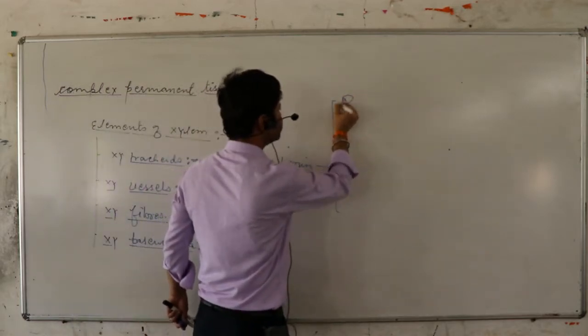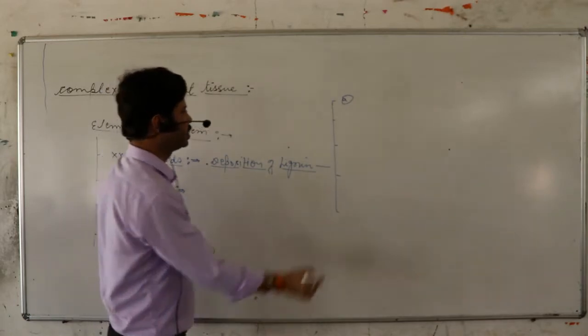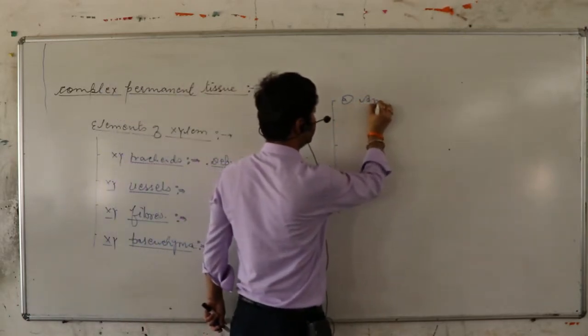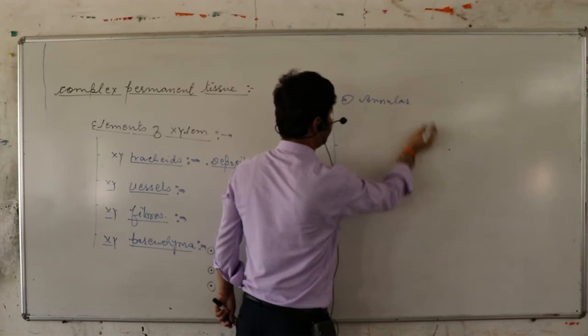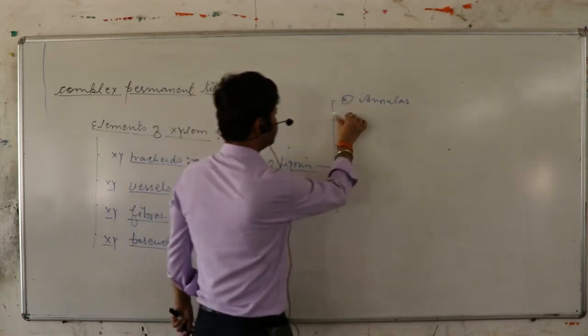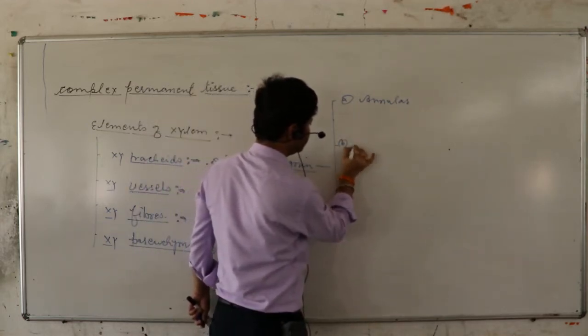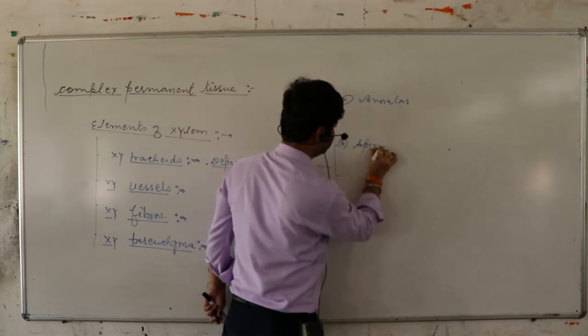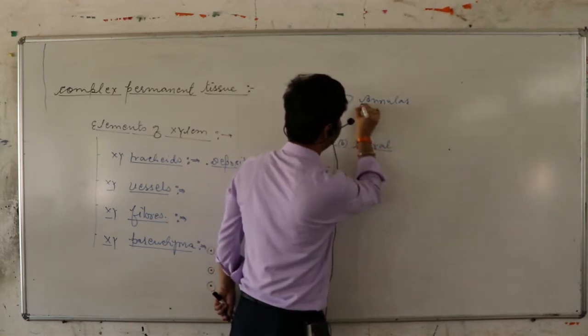First one is annular. Second one is spiral.